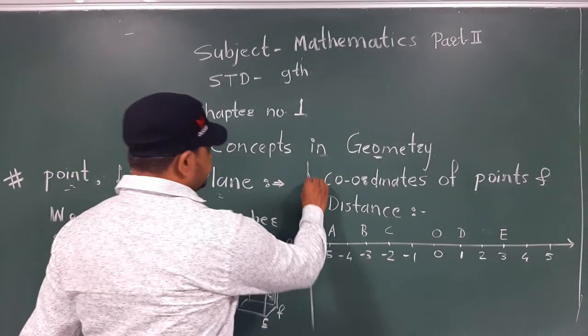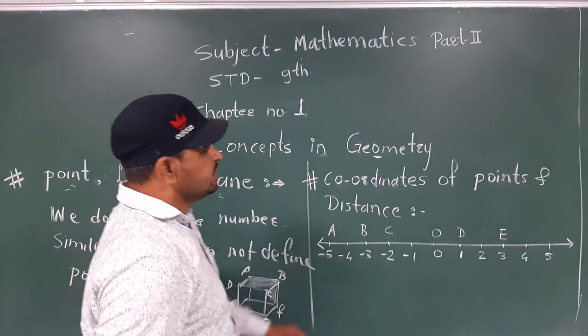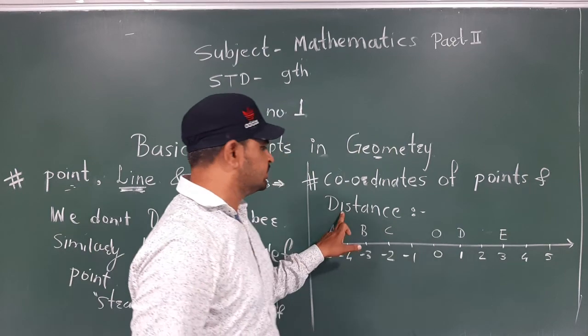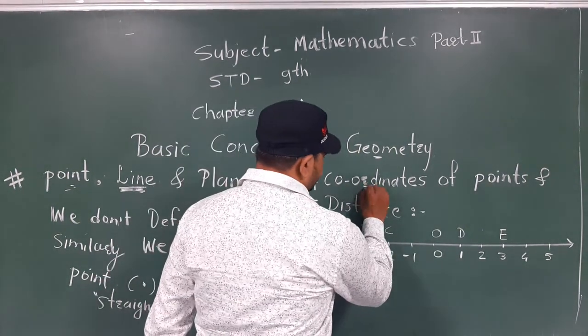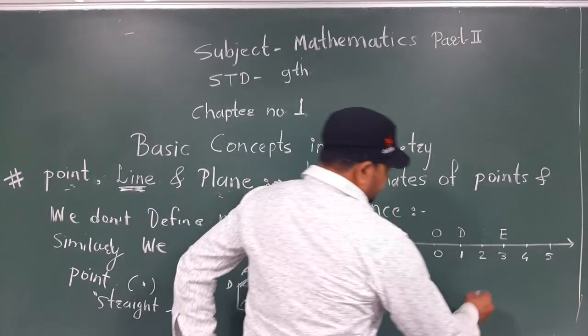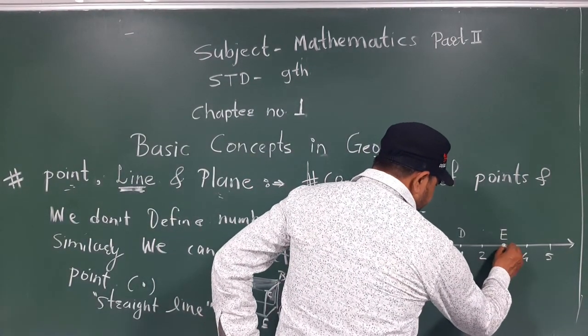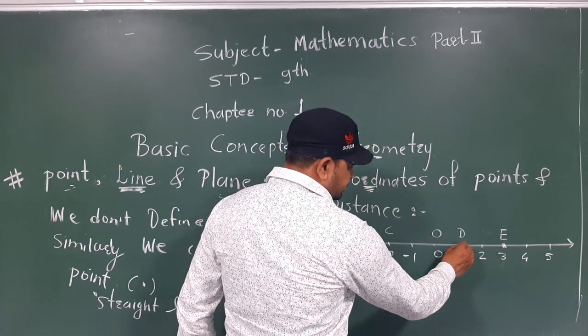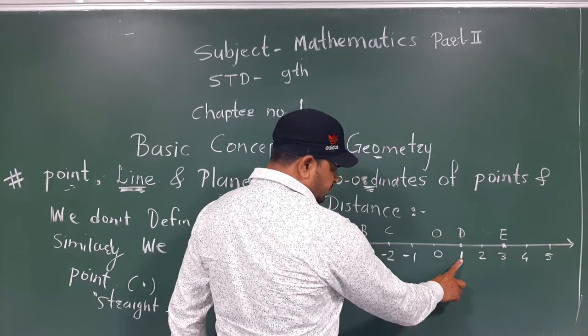The next concept is coordinates of points and distance. This is a very important concept. What are coordinates? We can say this is point E having coordinate 3, and this is point D having coordinate 1.